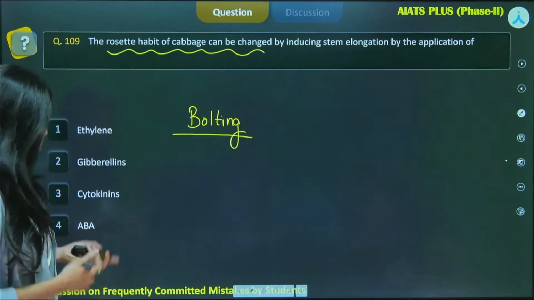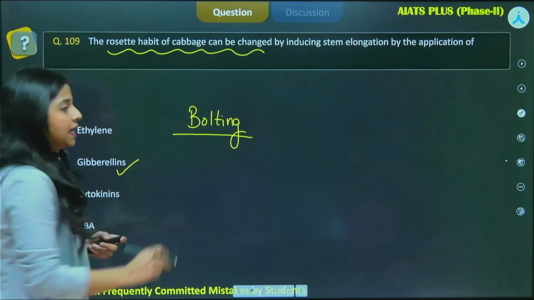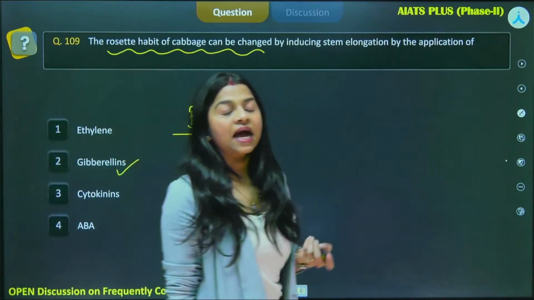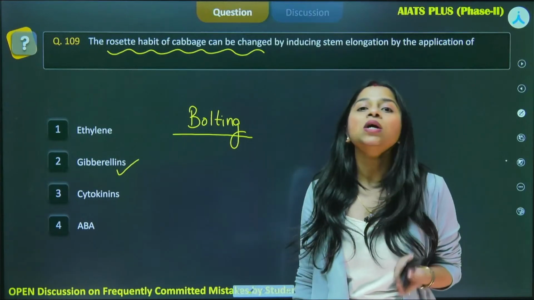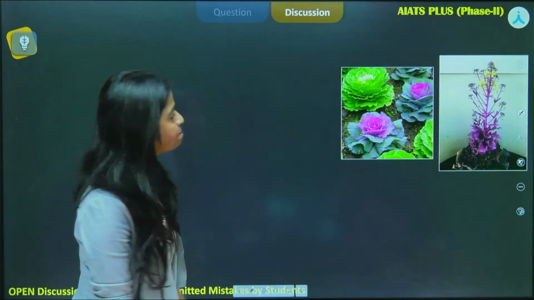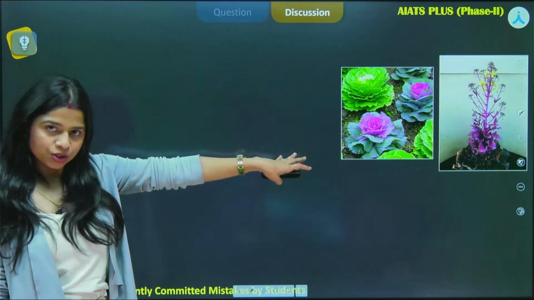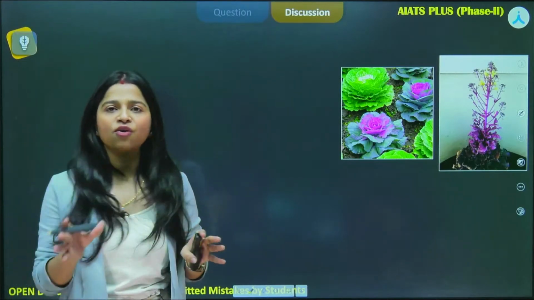Now, you already have answered it in the comment box, that is gibberellin, but that is not all. We need to understand the other functions that are performed by gibberellin, and before that, what is this bolting process. So let's move forward and see. There is this cabbage, it is in the rosette habit. It looks like a rose, that is why we call it a rosette habit.